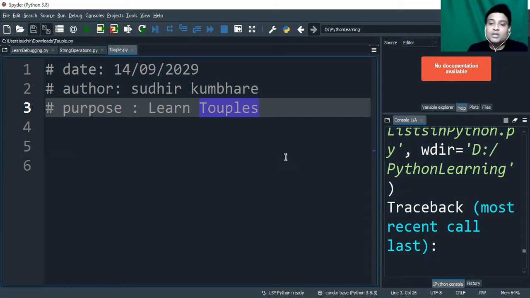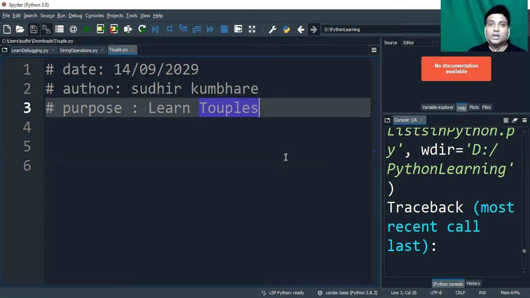You can have a tuple of similar items. For example, you can have a tuple of string values, or a tuple of float values. Then you must be wondering, we already have a list, so what is the use of tuple? Because the tuple's definition also says it can hold various kinds of data. The way a list is holding the data, the same way a tuple is also holding the same kind of information.